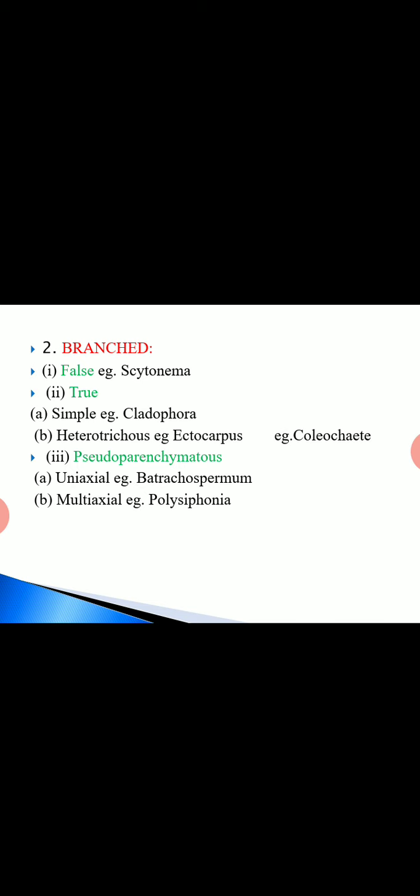So Polysiphonia, we can explain it as a branched, multicellular, pseudoparenchymatous and multiaxial alga. So how can we write Polysiphonia? As branched multicellular pseudoparenchymatous and multiaxial.